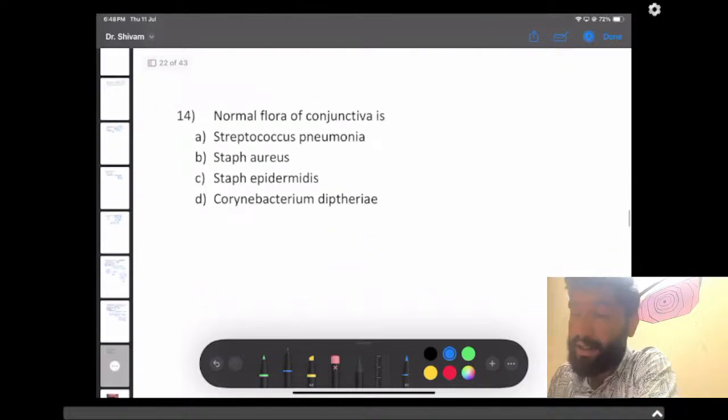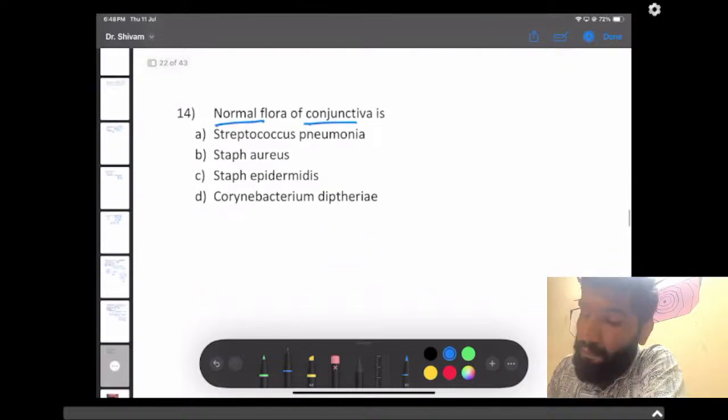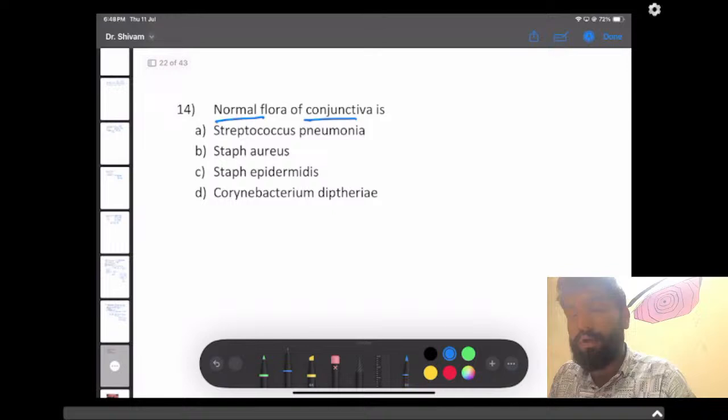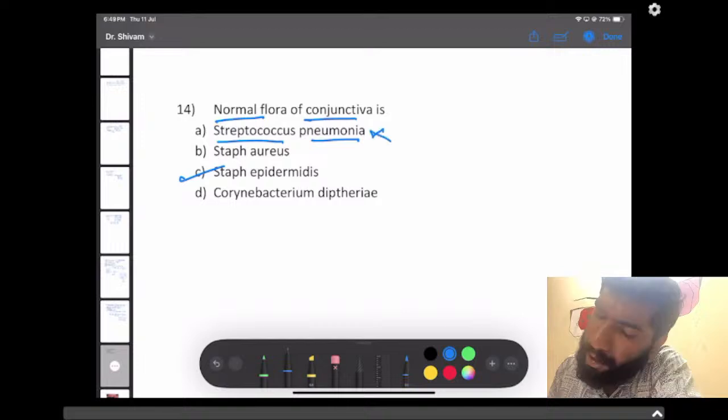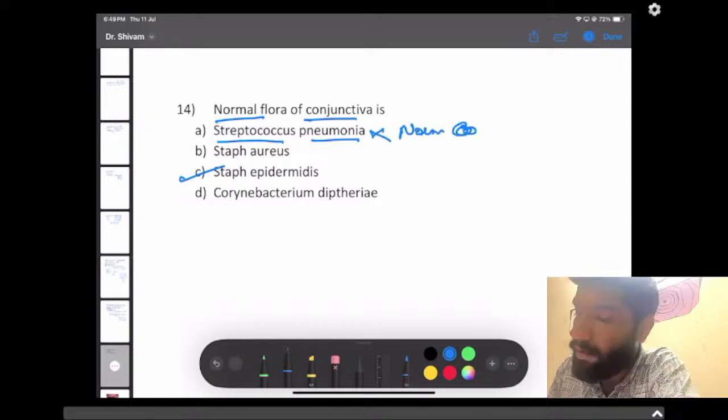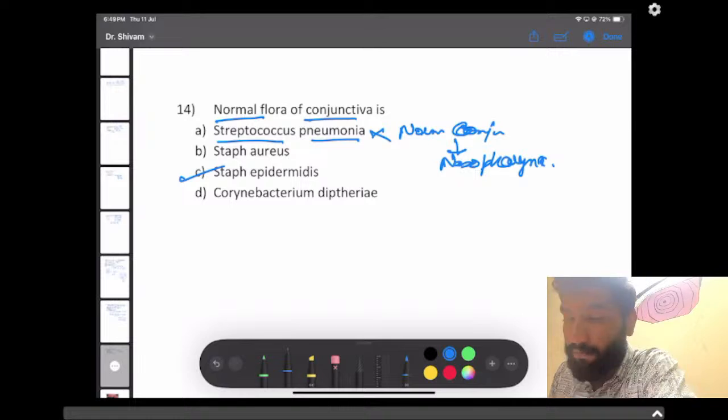Okay, the normal flora of conjunctiva. As we all know, the normal flora of conjunctiva is Staph epidermidis. Streptococcus pneumoniae is not the normal flora of conjunctiva. It is basically of the nasopharynx and is associated with respiratory infections.